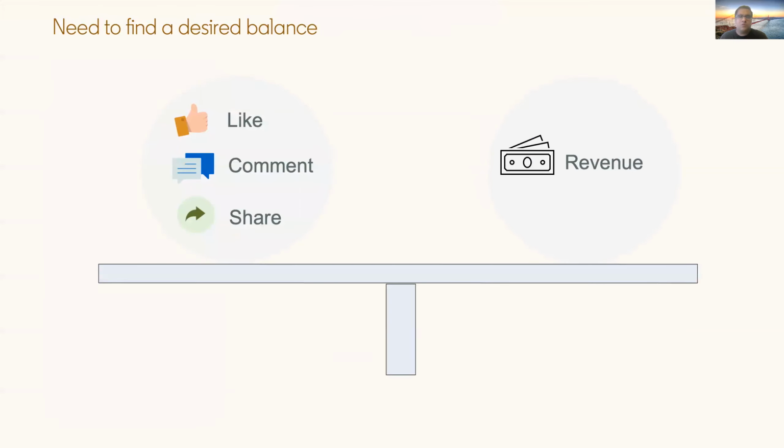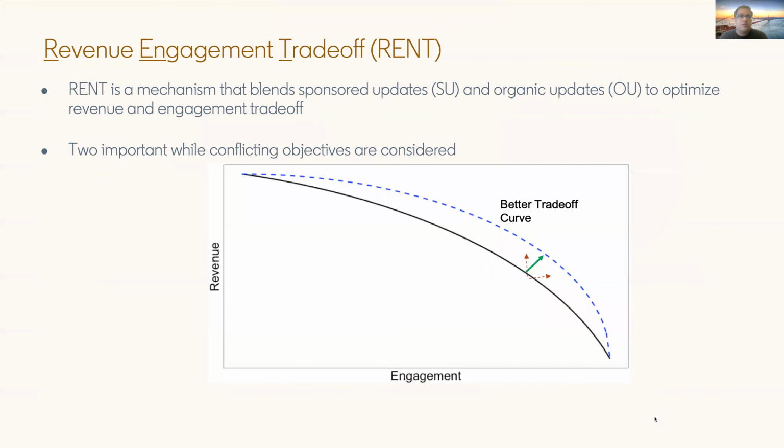We can think of these two as really two different kinds of currencies. On one hand, we have likes, shares, comments, and on the other hand, we have revenue. Members visit the platform to stay informed, engage, or share on the platform, and ads bring in revenue. What we really want to do is balance these two in the right way. Showing too many ads will be a bad user experience, and showing fewer ads and only organic content would mean a drop in the revenue for LinkedIn.